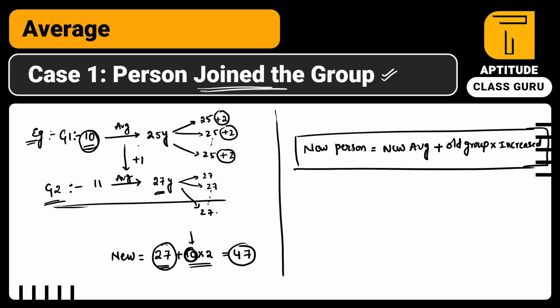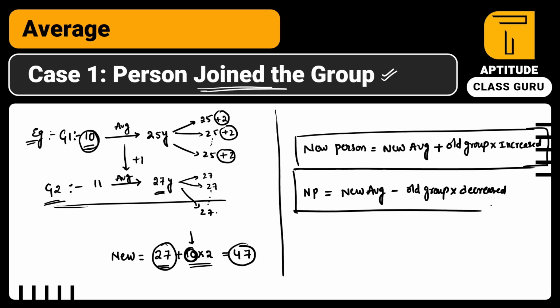For example, due to the joining of the person, if the average is decreased, then it is vice versa: new person age is equal to new average, and decreased means negative value, so you have to subtract. So simply remember minus, again the same formula, old group into decreased.